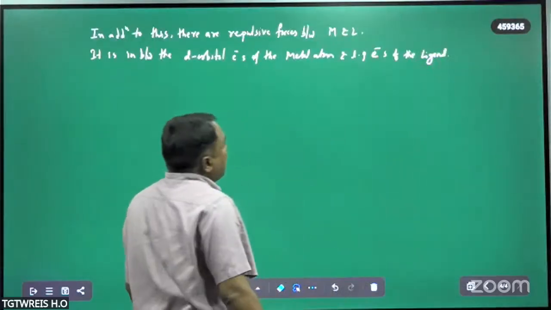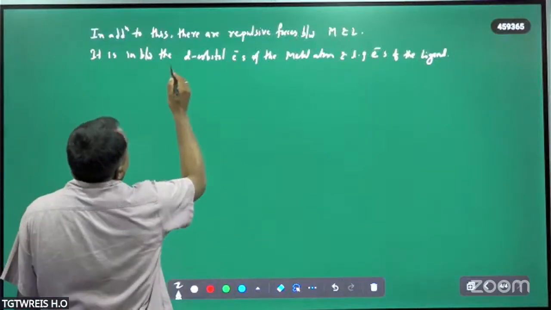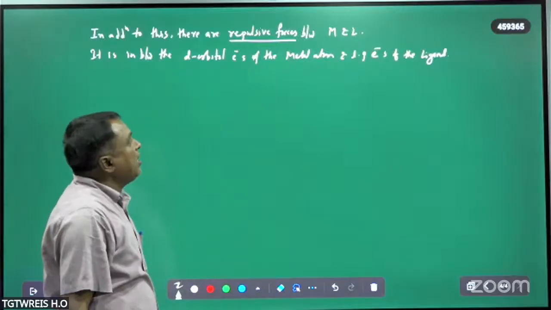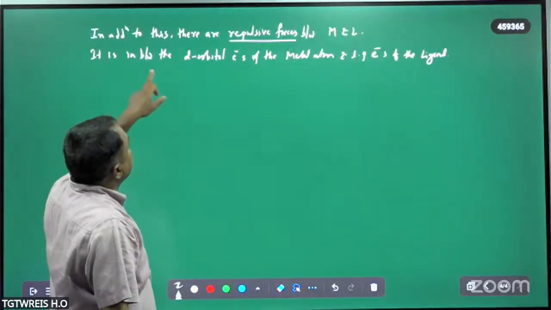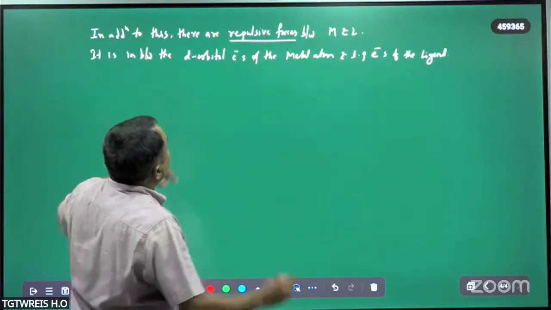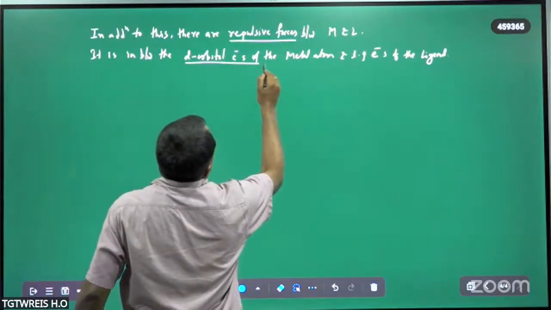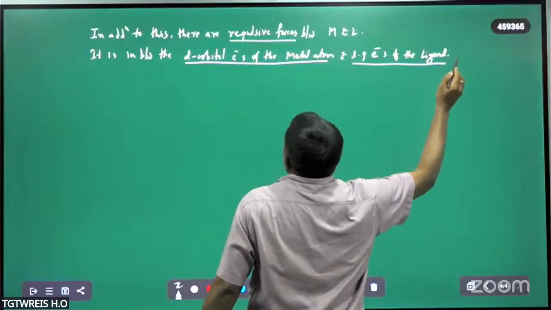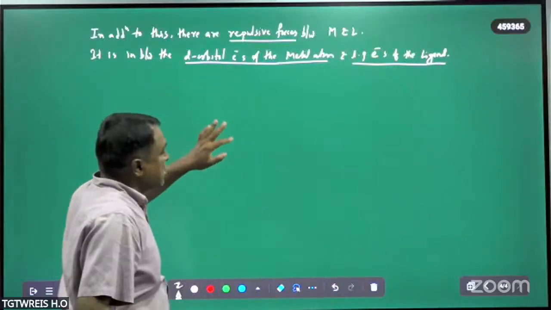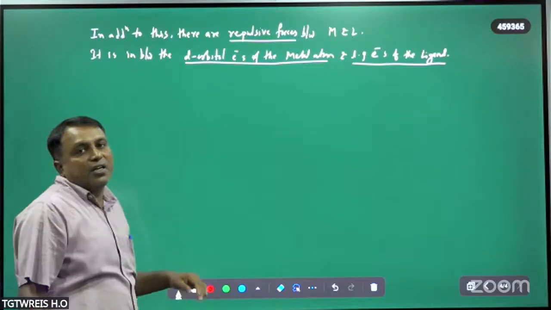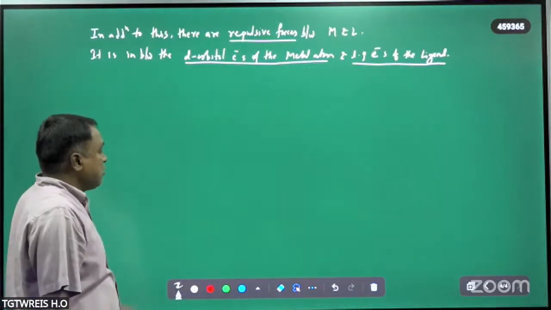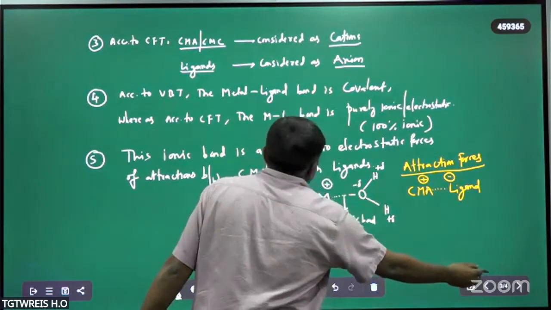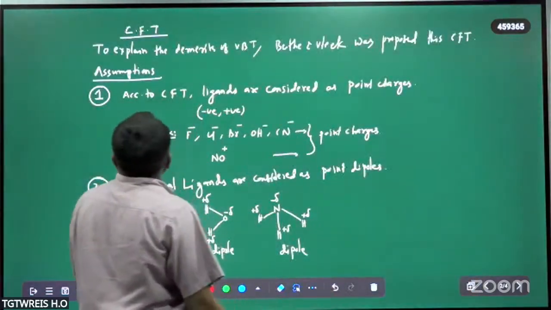So there are two different types of forces. These are the repulsive forces between the metal and ligand. These repulsive forces are generally present between the d orbital electrons of the metal atom and the lone pair electrons of the ligand. So these are repulsive forces, and the previous one is the attractive forces. These are some assumptions made by crystal field theory.